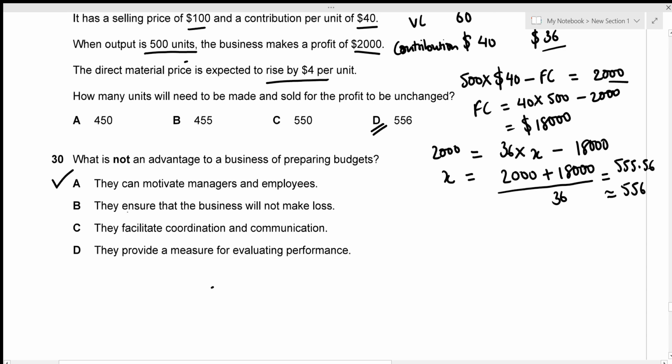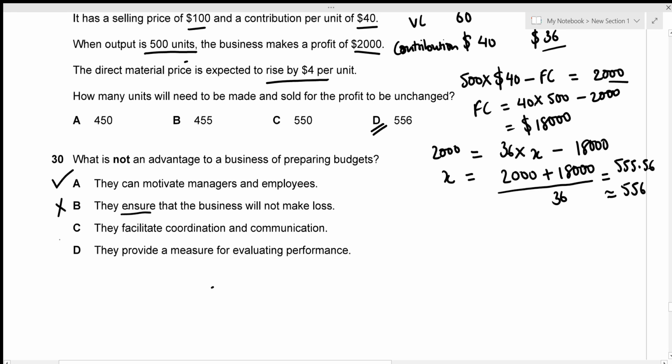Option B, they ensure that the business will not make a loss. That's not true. They cannot actually guarantee it, because budgeting is just a plan, right? And anything can change. Maybe the sales numbers will go down and the business can actually incur a loss. So this is not ensured by a budget. So this is not an advantage.